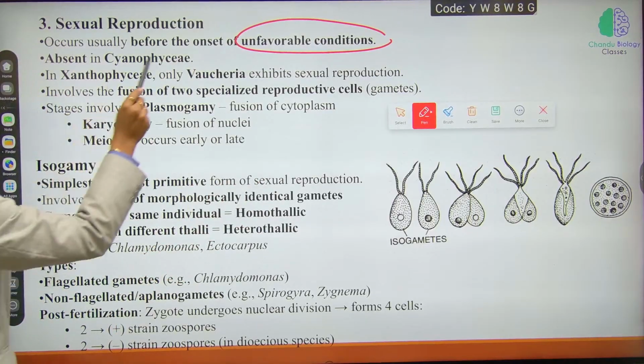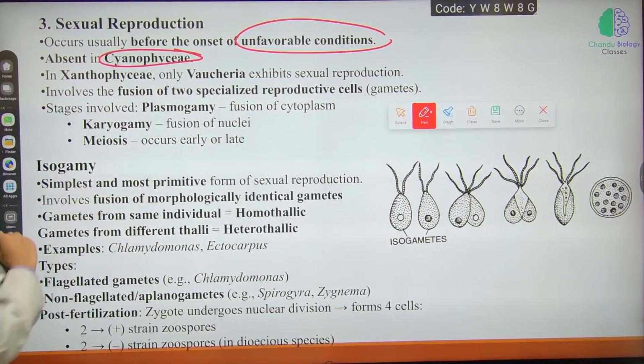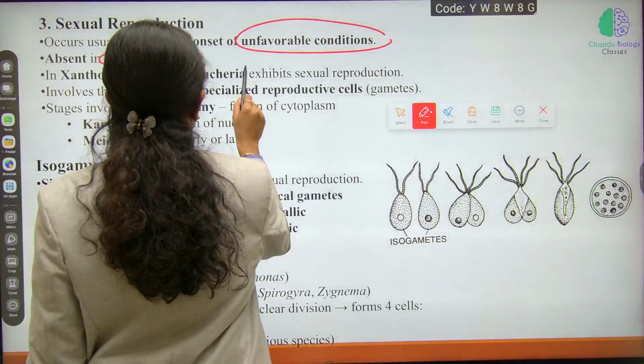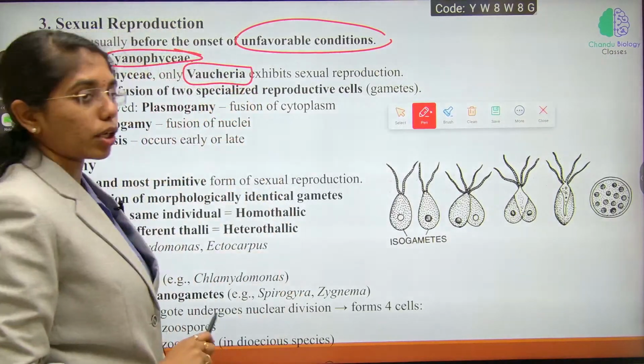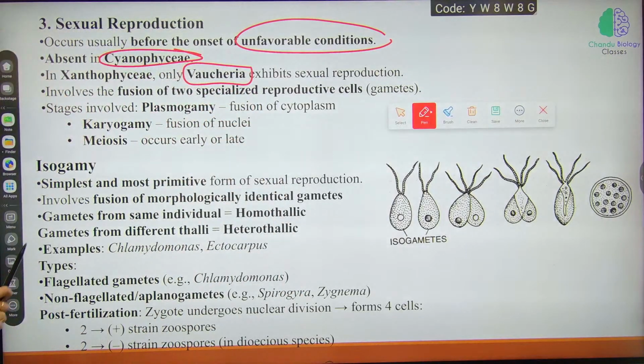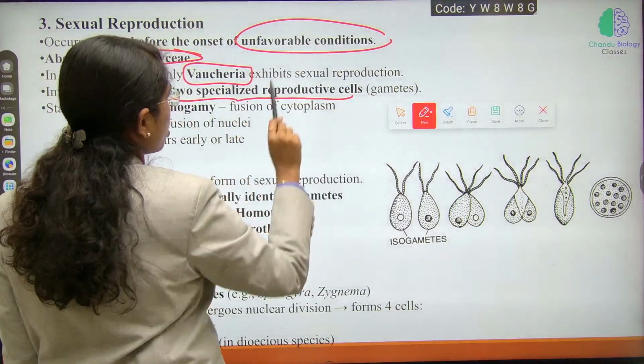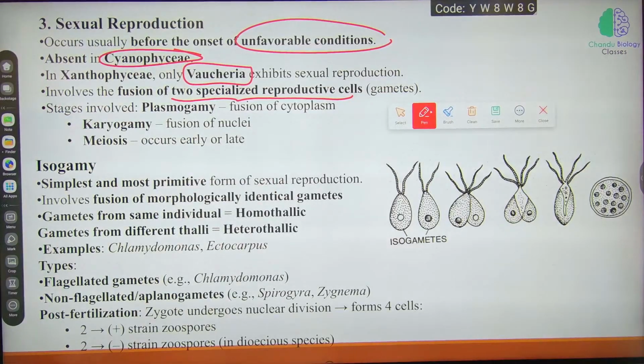This is absent in Cynophyceae. Sexual reproduction is absent in Cynophyceae. In Xanthophyceae, only Vocaria exhibit sexual reproduction. This involves fusion of two specialized reproductive cells.